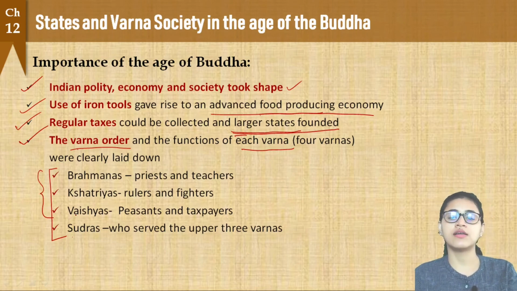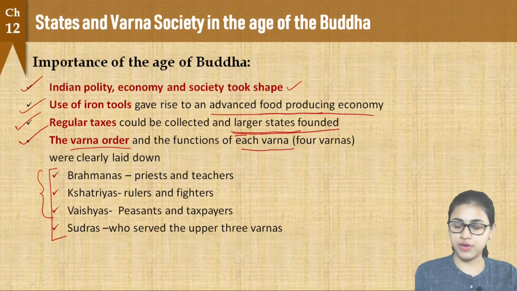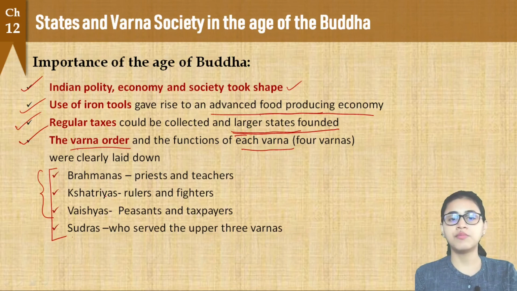These are the specific points if we talk about the age of the Buddha.